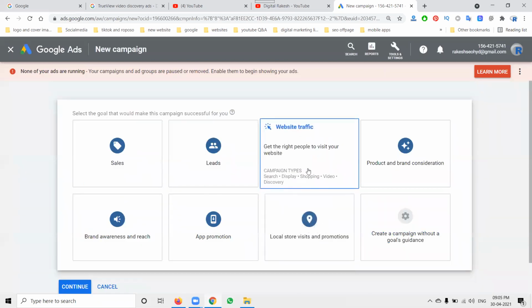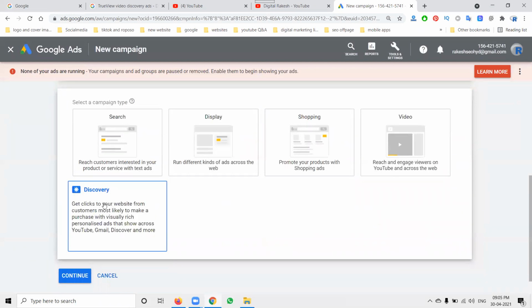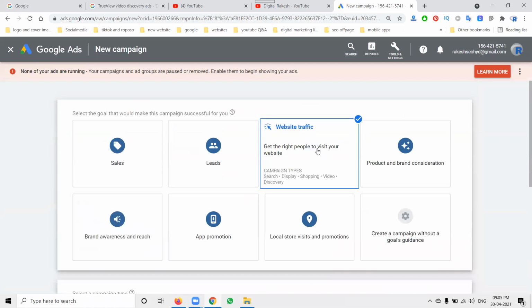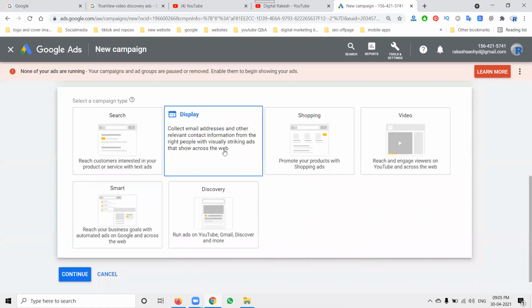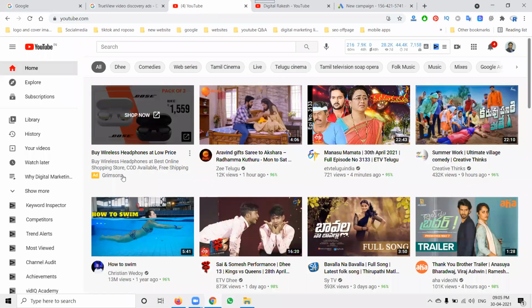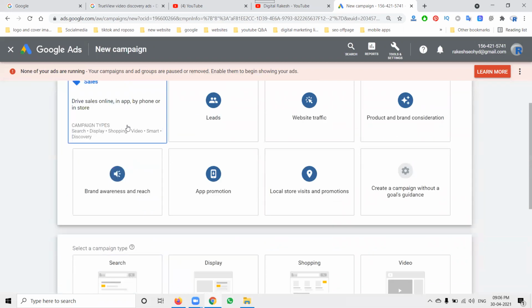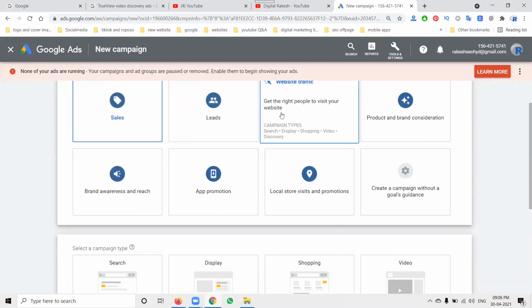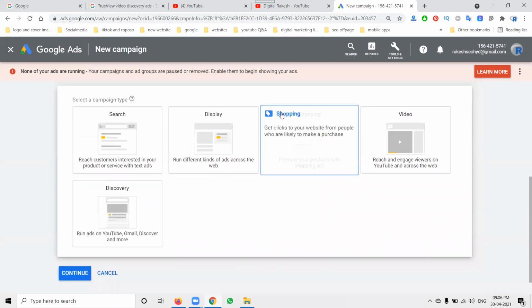So what are the options? Select discover ad. If you're looking for website traffic, select discover ad. If you're selecting leads, select discover ad. If you are looking for sales, select discover ad. So now here people will be shown this one: buy wireless headphones at low price. That means it is created for a sale purpose. Now I'm creating this for a website traffic purpose.